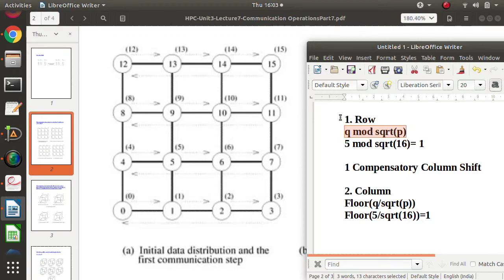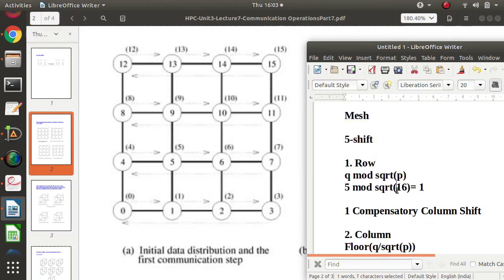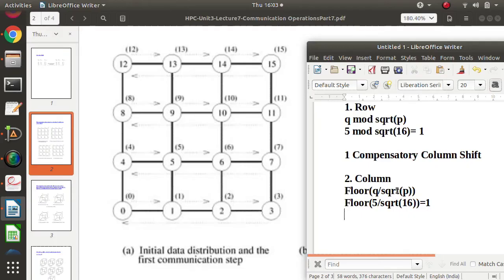Then after every row shift we have to do one compensatory column shift. For every row shift, we have to perform one compensatory column shift, and after that we have to do the column shift. So how many column shifts will we do? By using this formula: q, the number of shifts, divided by square root of p. So every row shift is followed by one compensatory column shift, and after that this column shift.